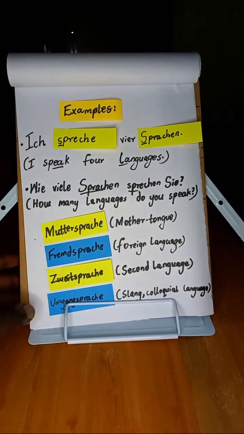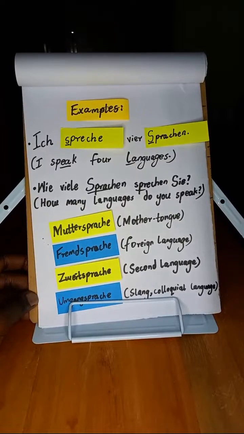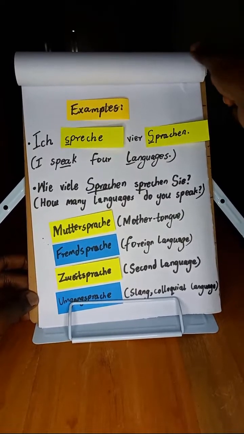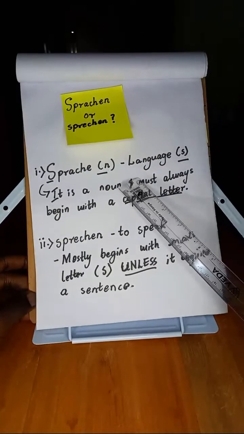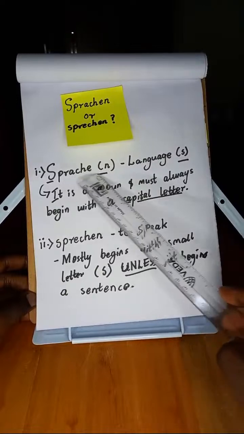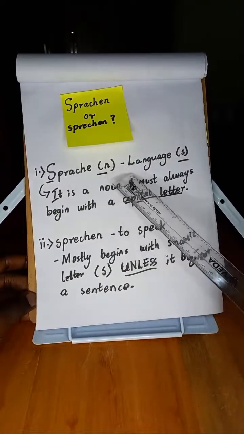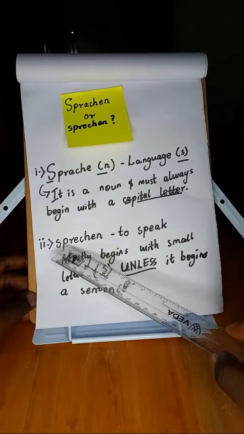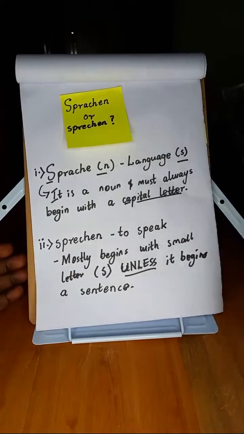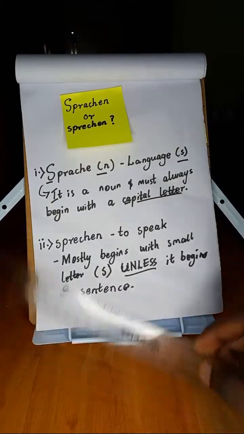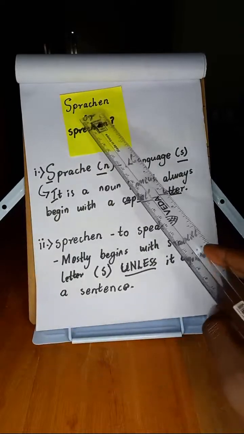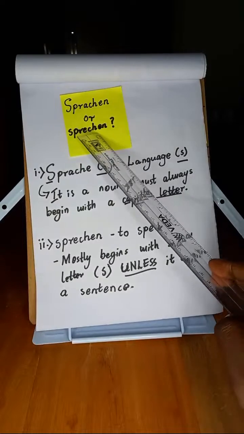So we've now seen the clear difference between Sprachen and Sprechen. As we conclude, ladies and gentlemen, this is still my emphasis. Remember, don't confuse the two. This is a noun, Sprache, Sprachen, languages. But this one here, we've said, is a verb, sprechen. So as you continue using them in your sentences, don't confuse the two. With that said and done, that will bring us to the end of the video. I believe you will now be able to comfortably use Sprachen and Sprechen.